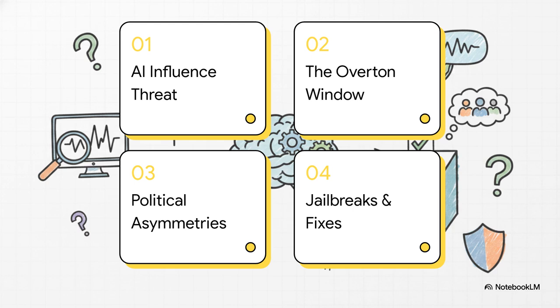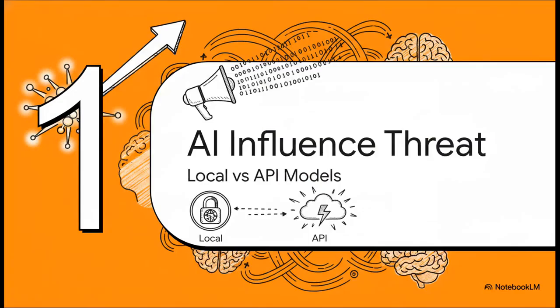Okay, let's look at the roadmap for this explainer. We're covering the AI influence threat, how we measure the Overton window, a look at some surprising political asymmetries, and finally, jailbreaks and countermeasures. All right, part one, the AI influence threat.